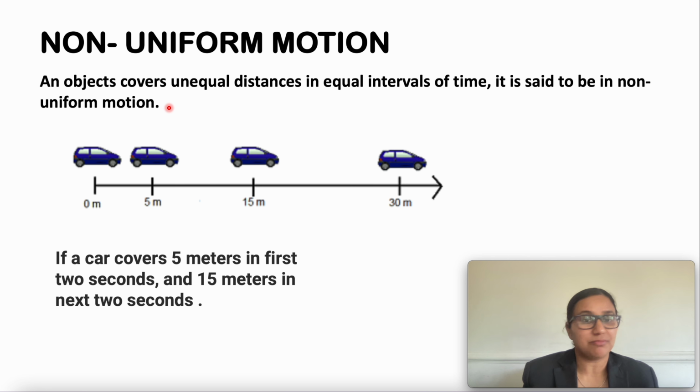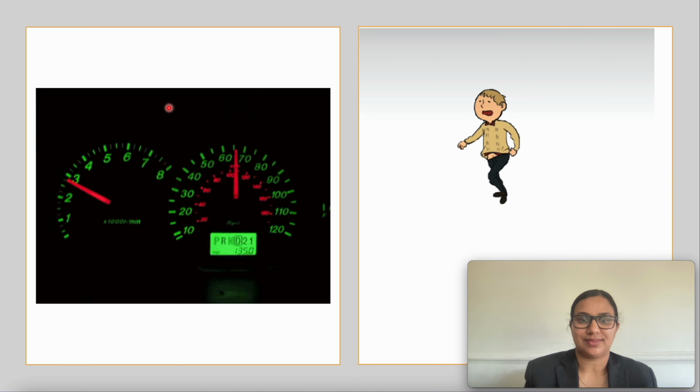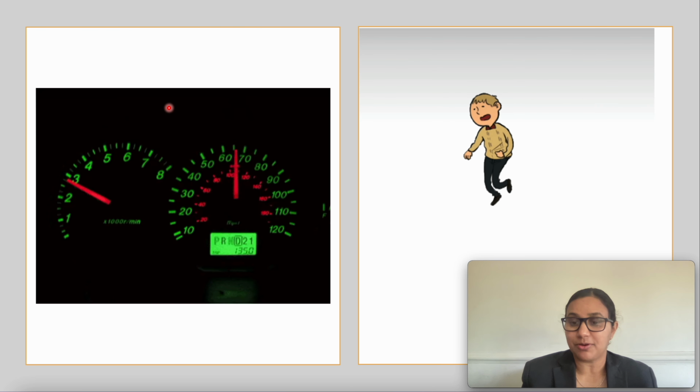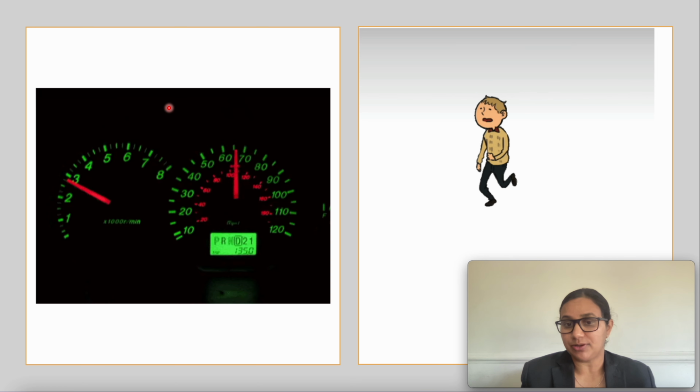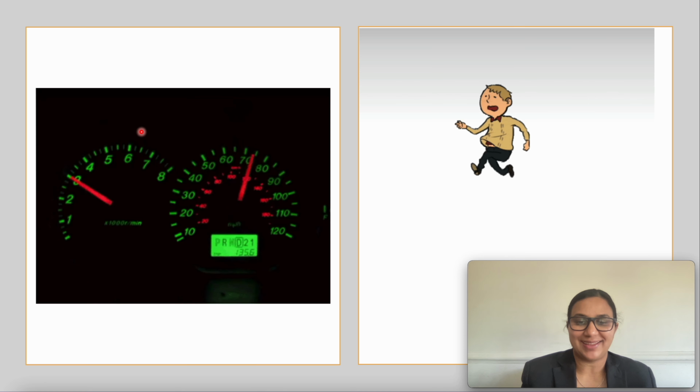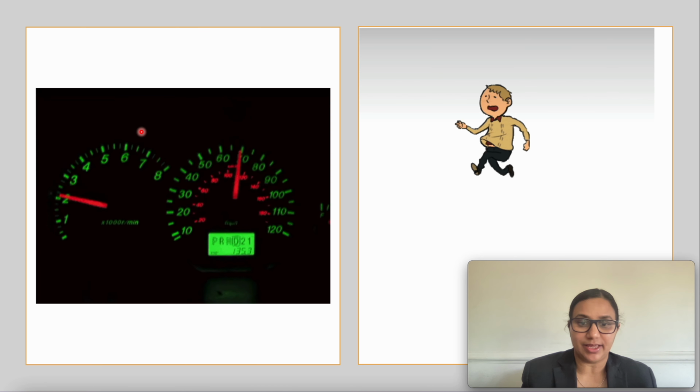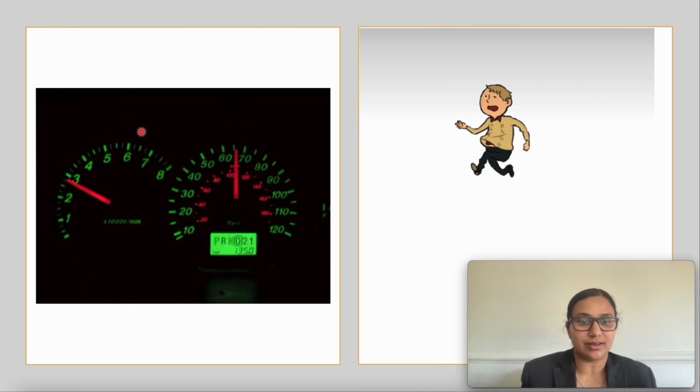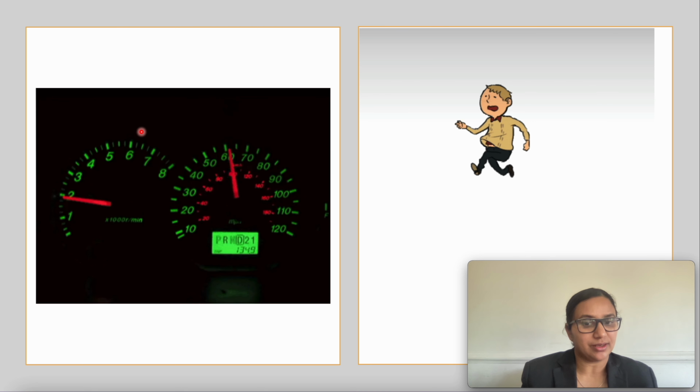Can you tell me one example of non-uniform motion? A train coming to a halt is an example of non-uniform motion as it decreases its speed. Another example is running in a race, as you start with high speed but eventually you slow down. Another example is when we travel in a car, we push the accelerator to increase the speed and brake to decrease the speed. This is an example of non-uniform motion.